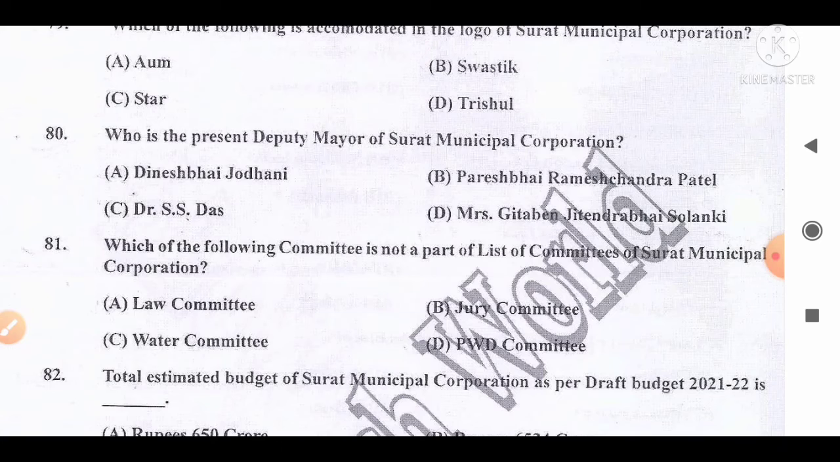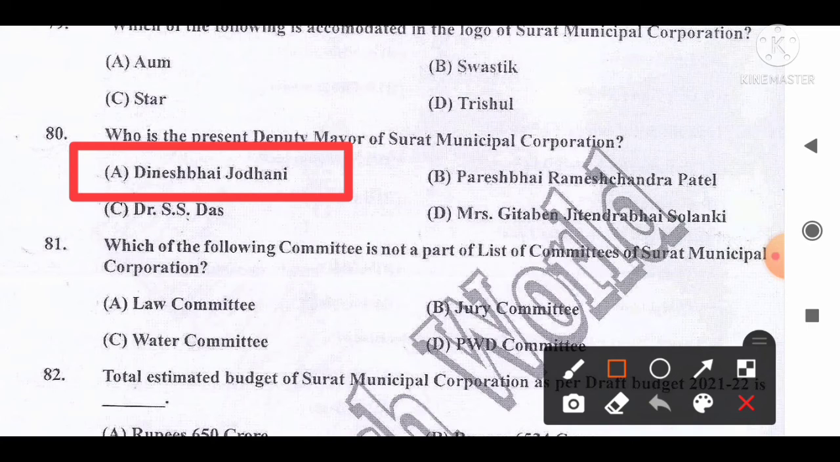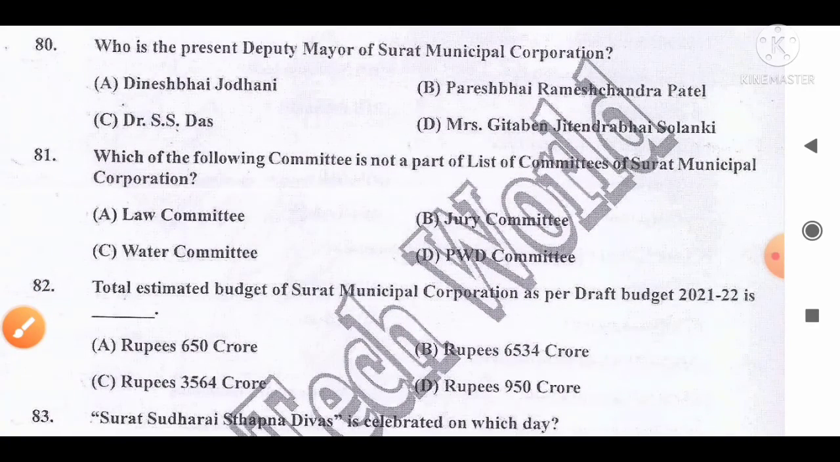Who is the present Deputy Mayor of Surat Municipal Corporation? The options are: A, Dinesh Bhai Jodhani; B, Paresh Bhai Ramesh Chandra Patel; C, Dr. S.S. Das; D, Mrs. Geetaben Jitendra Bhai Solanki. And the correct answer for this question is that Dinesh Bhai Jodhani is the present or current Deputy Mayor of Surat Municipal Corporation. So option A is the correct answer for this question. Move to the next question, number 81.